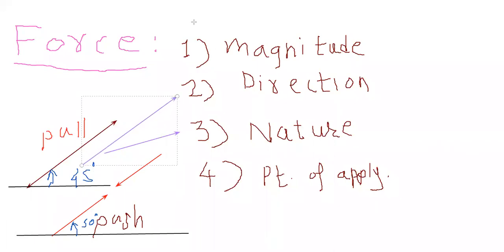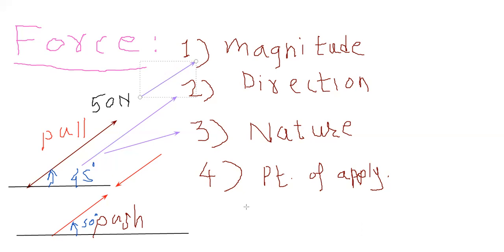Okay, now next one is the magnitude, which is the first one. Now magnitude means, suppose force having a magnitude of 50 Newton. Force must have a magnitude, right? At which magnitude you have applied it. So 50 Newton will be the magnitude. Here 100 Newton will be the magnitude. So this is nothing but the magnitude of the force, which is the first characteristic.